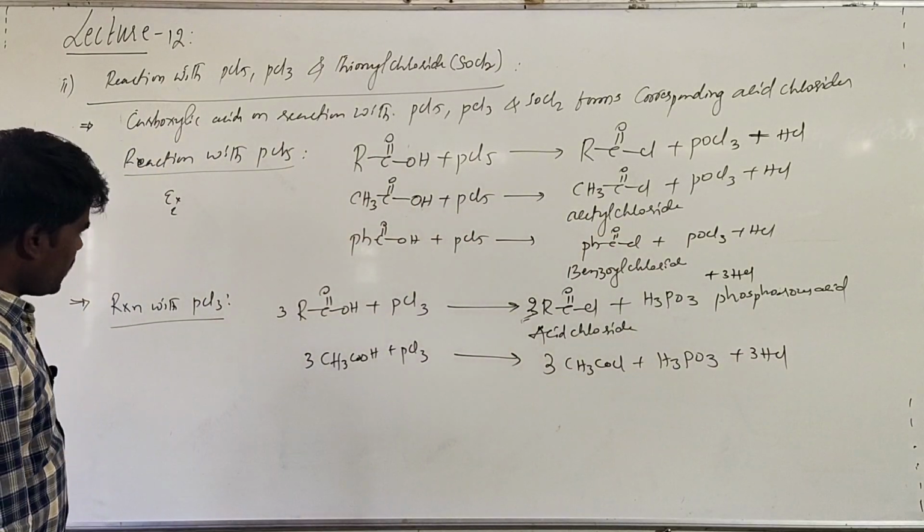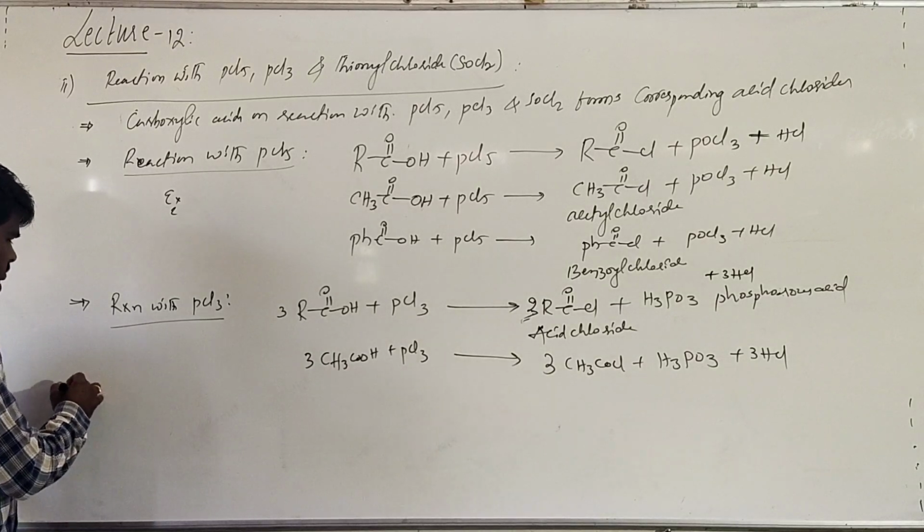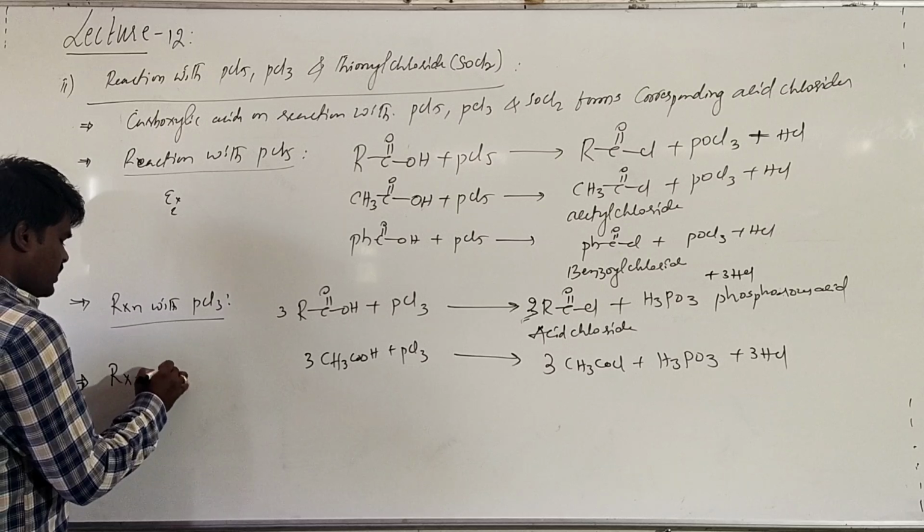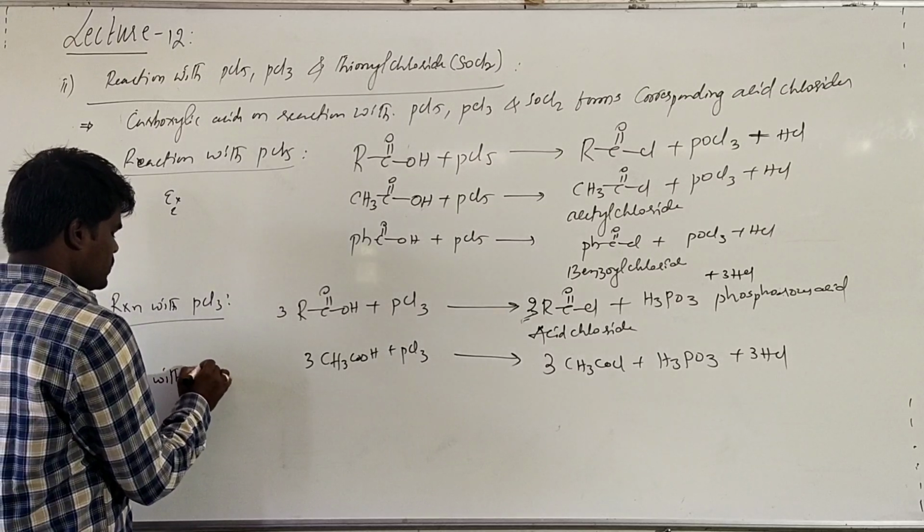This is about the reaction with phosphorus trichloride. And if you are talking about the reaction with thionyl chloride, what is this?